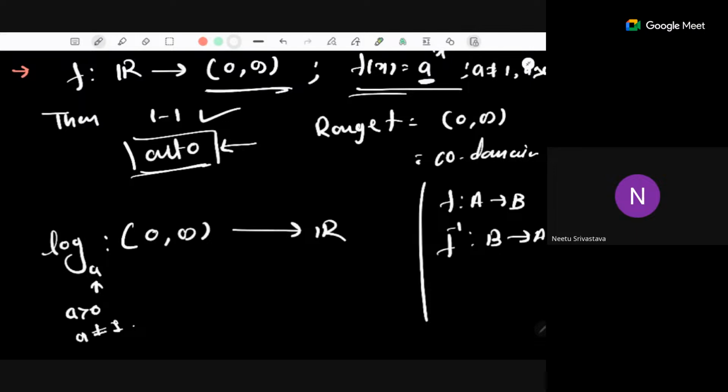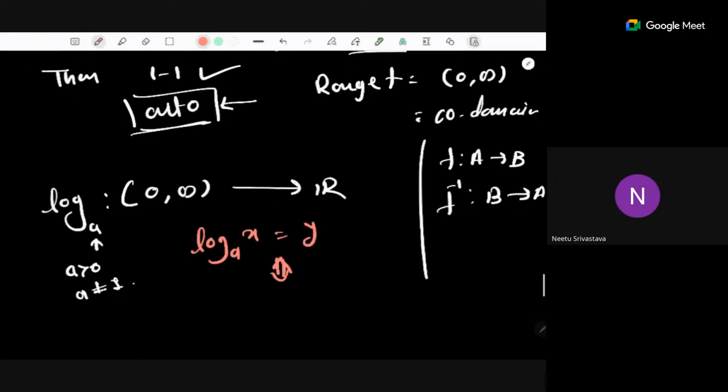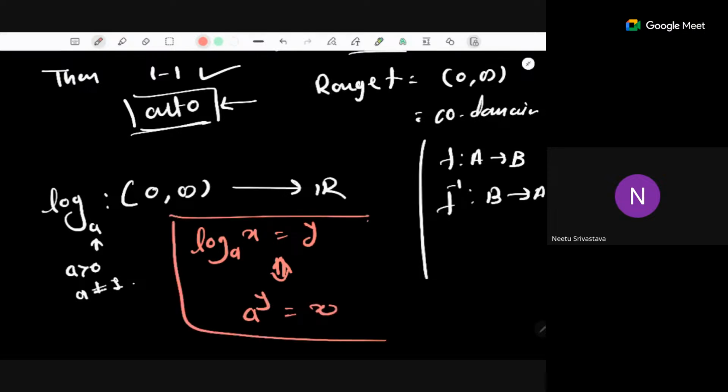And how is this log defined? So log base a of x is equal to y if and only if... see here we want an inverse function, right? If we take x as an input and give y as an output, the inverse function will change. So that means a to the power y should be equal to x. In this way, using this particular line, we are defining the log function. So log base a of x is equal to y if and only if a to the power y is x. The reason behind this is we want to define the inverse of the exponential function. So that's why we say log is the inverse of the exponential function. This is the definition of log.